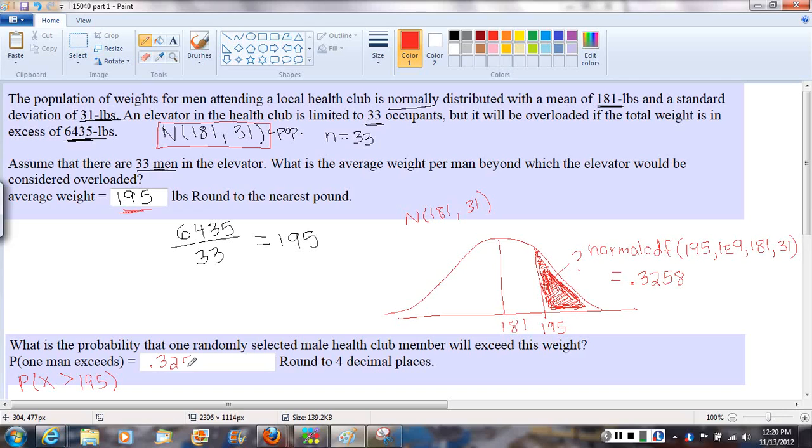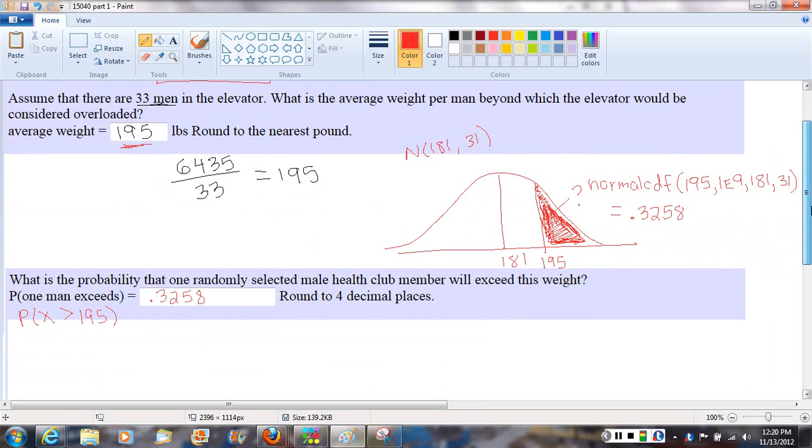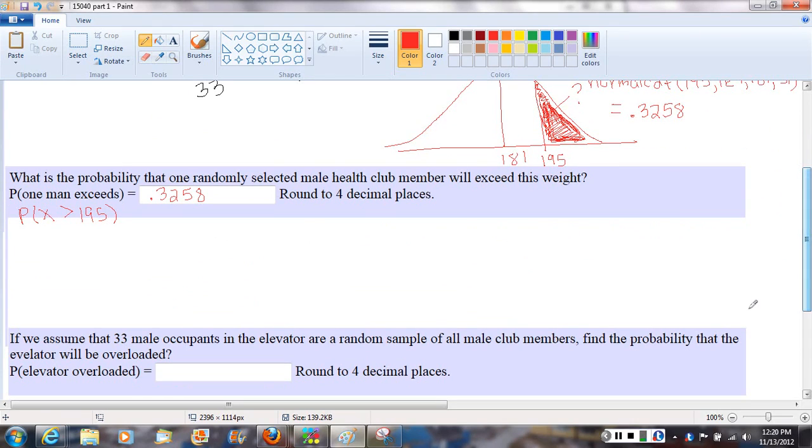This could seem like bad news, right? Because the average weight has to stay below 195 pounds a person on a full elevator, or we're in trouble, right? We're over the weight limit. So that's what the next part of this question asks. It says, all right, well, there's a 33% chance that one individual will be over the weight limit. If I fill up that elevator with 33 people, what's the chance that the average will be exceeded?